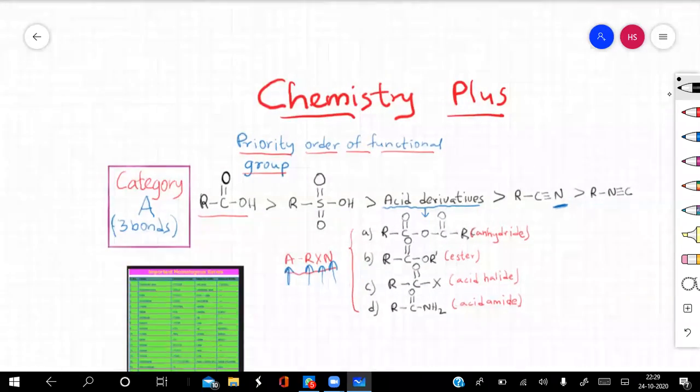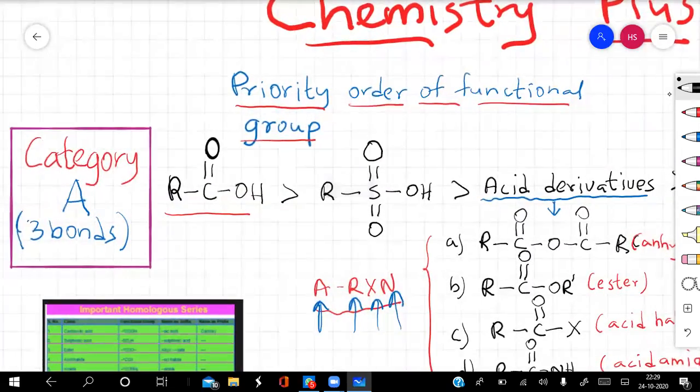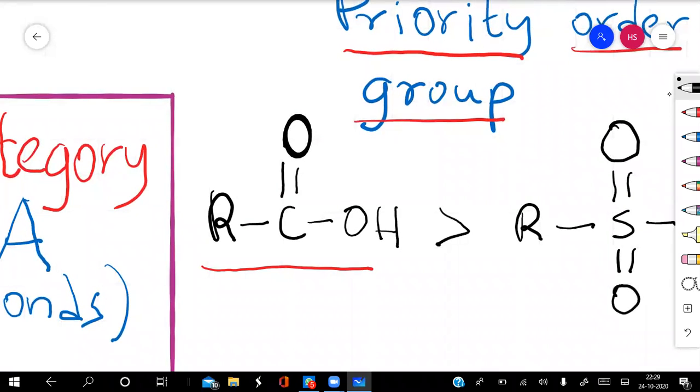Suppose I just take the example of this compound, for example, carboxylic acid. This is my carboxylic acid, the general representation. In this, you will find that there are two heteroatoms. One is oxygen, which is double bonded with this carbon atom, and the other is the oxygen of the hydroxyl group, which is single bonded with this carbon atom.